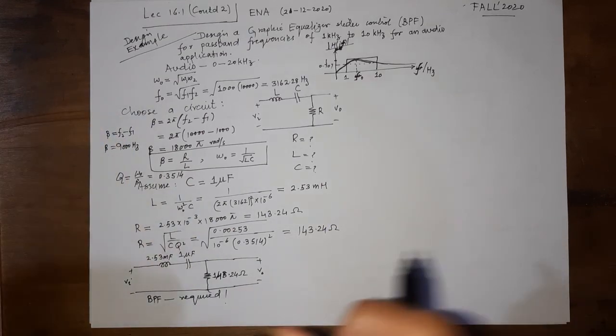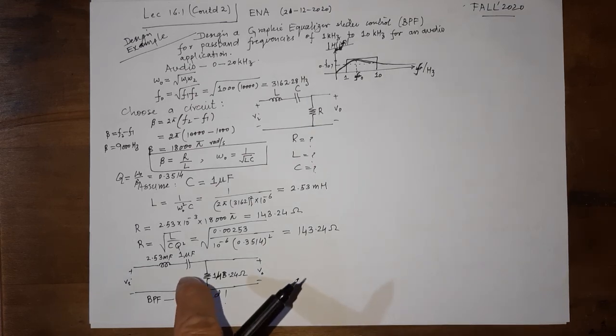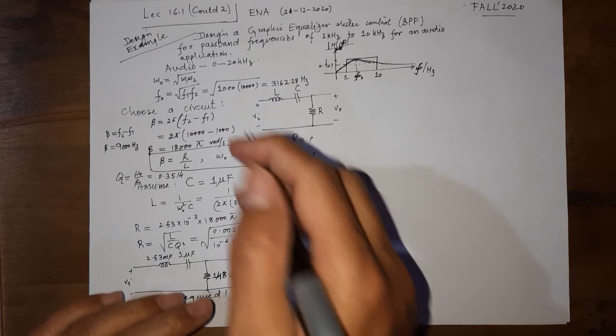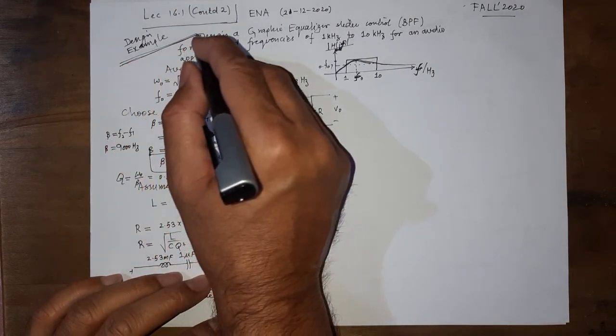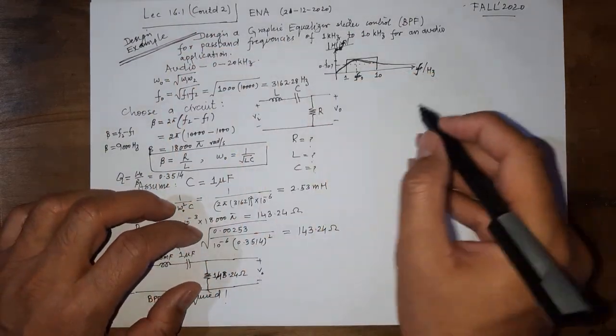So that is how a design basically works, and I think it is not a very difficult task to design a circuit once you know how to work out the equations. So try to do the same problem.